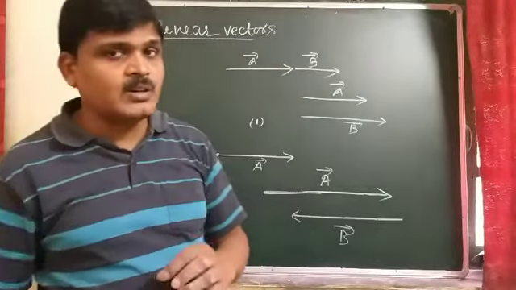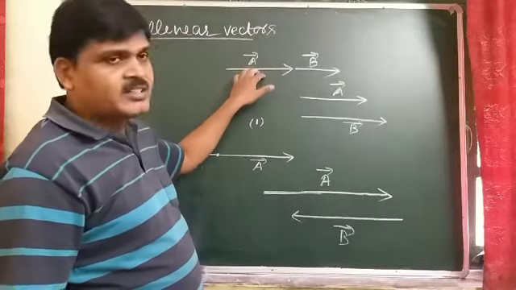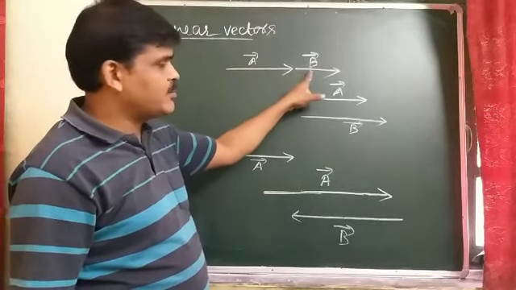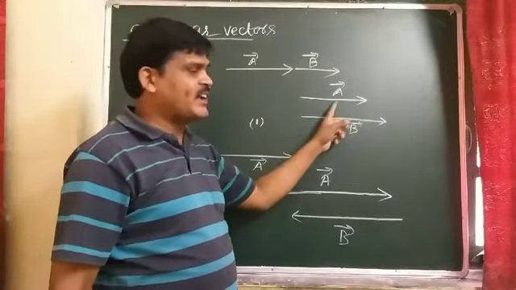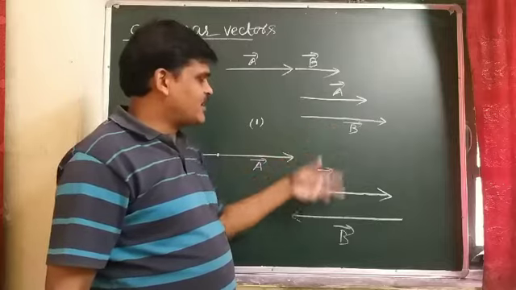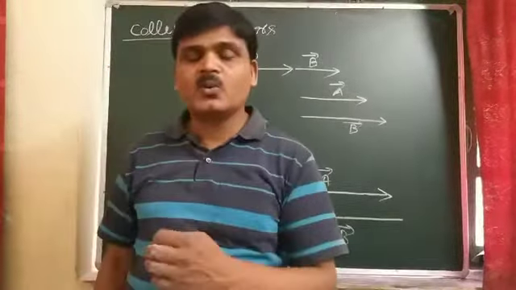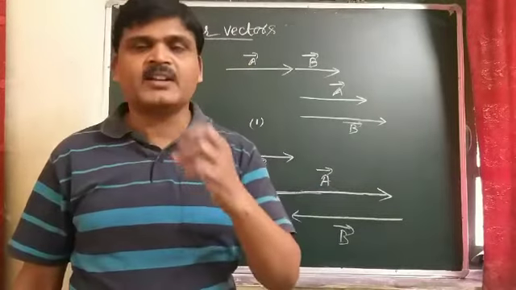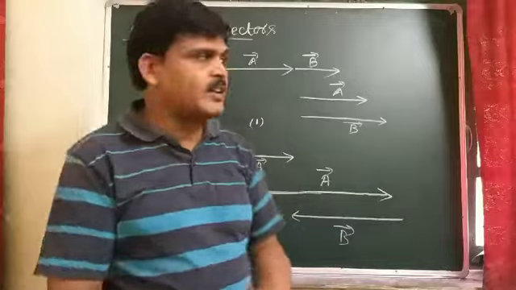It means what? What is collinear? If the vectors either act along the same line or act along parallel lines, then these vectors are said to be collinear vectors. And what are like vectors and parallel vectors?